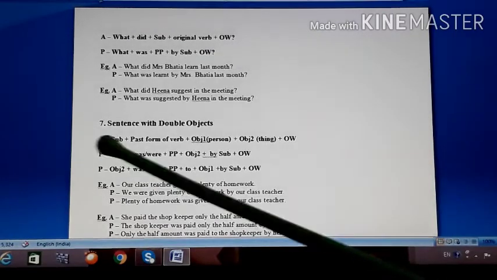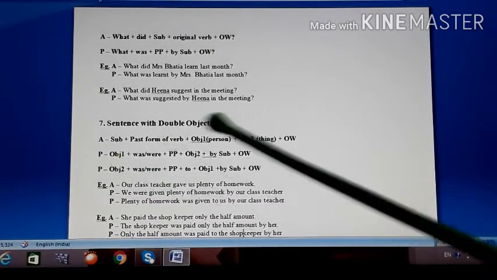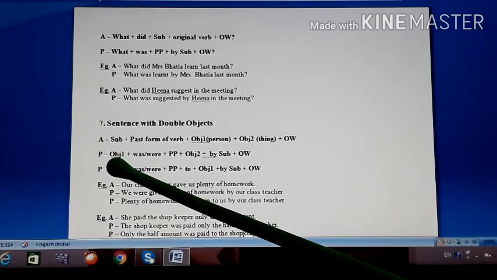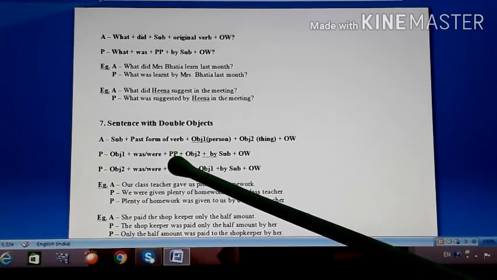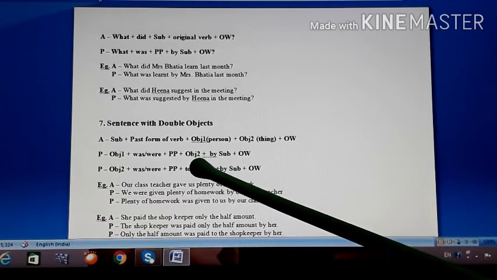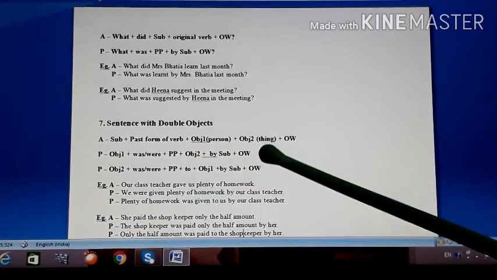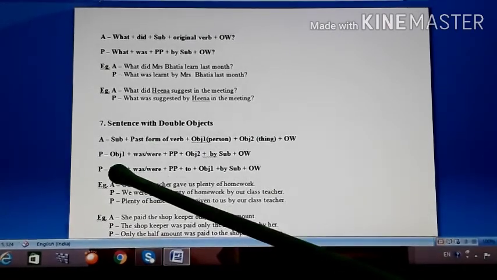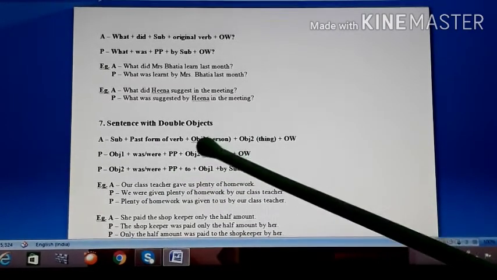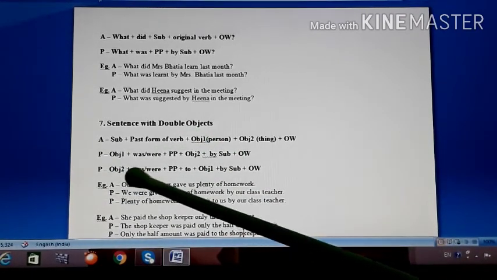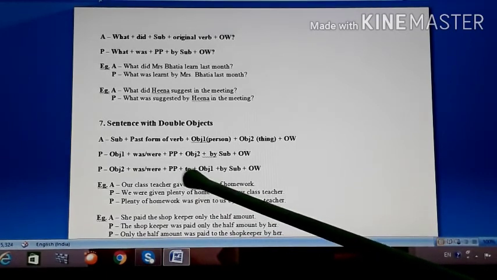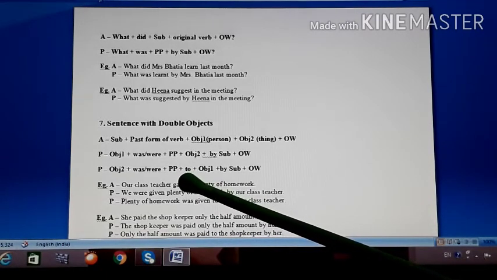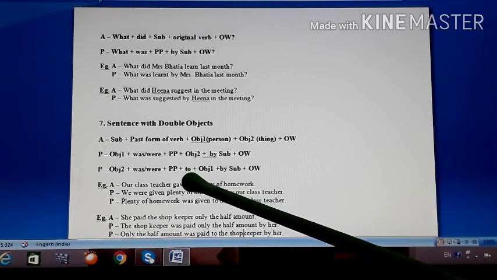Okay. So first way, when you bring object 1, that is person, front, then object 1 plus was or were plus third form, that is pp, plus object 2 plus by plus other words. But when you bring second object, that is thing, front, then before the object 1 word, preposition to will be used. Object 2 plus was/were plus pp plus to, here it is. Remember, in all the tenses this will be a common thing. In simple present tense also this was a common thing.